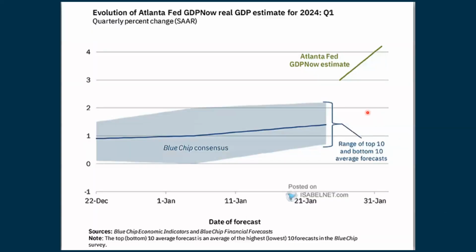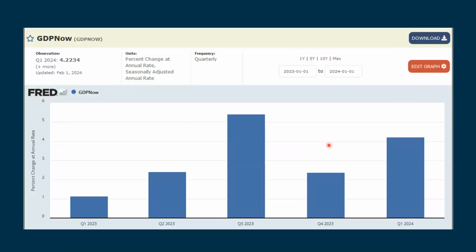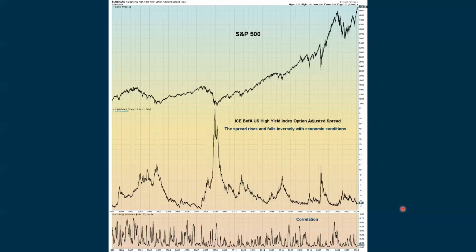We did get another read of GDP recently, where now they're starting to project out a little bit, anywhere from about 3%. Now they're projecting it to be up over 4%. When you look at the consensus, it's a little bit over 2% to the upside and about 0.75% to the downside. Here's what it looks like on the bar chart. We're still focusing on the fourth quarter, but now we're starting to look at, okay, how's the first quarter of 2024 going to play out?